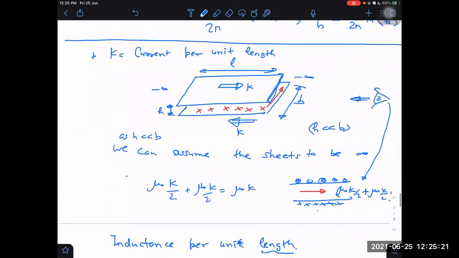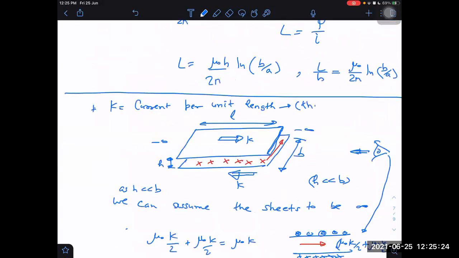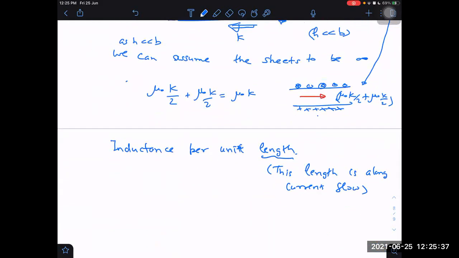But the other length is perpendicular to the flow of current. They will never say that it is perpendicular to flow, this is understood. We should understand it ourselves. They will simply say per unit length, that's it.